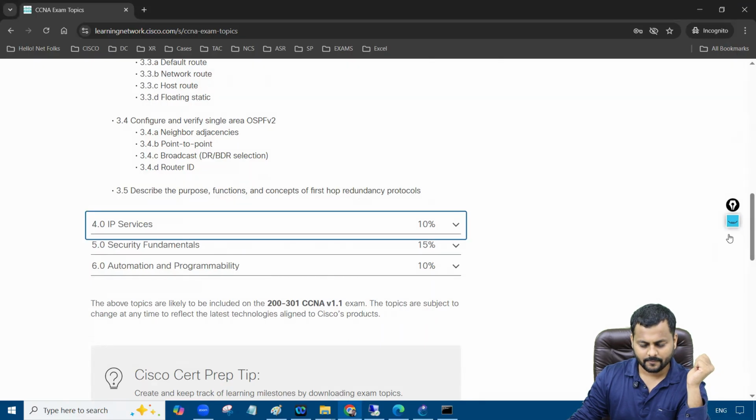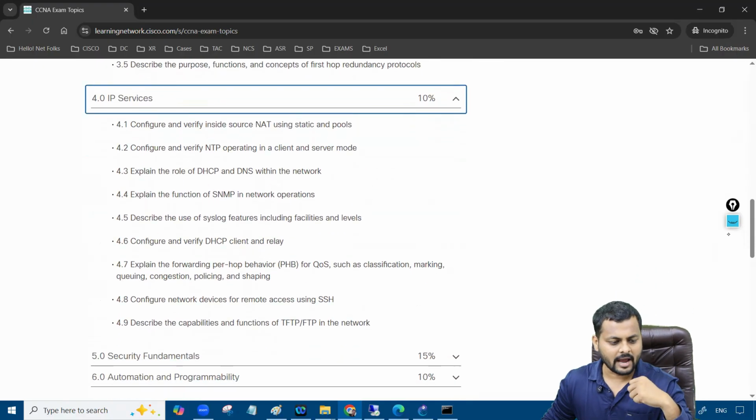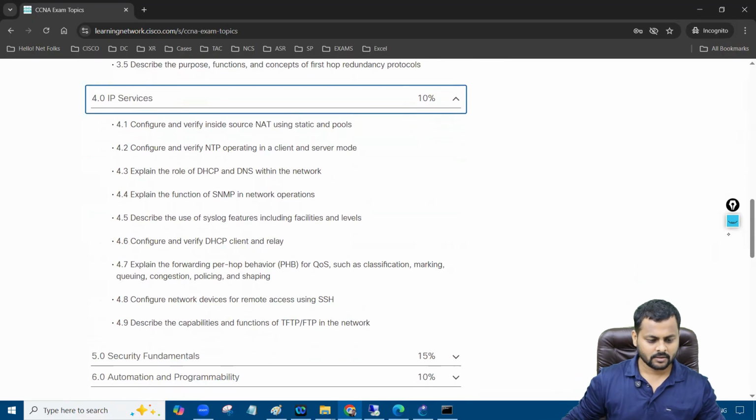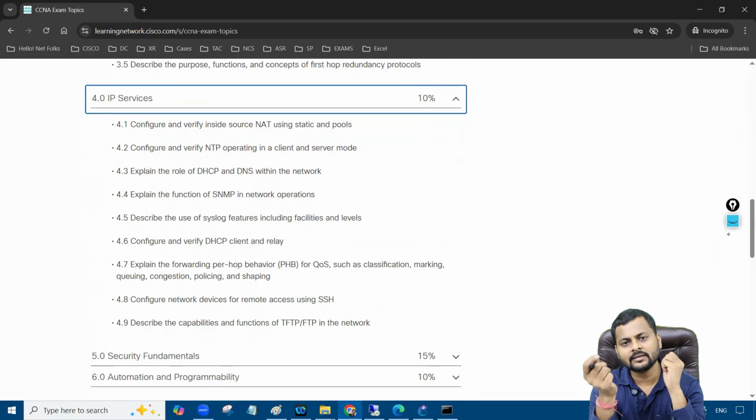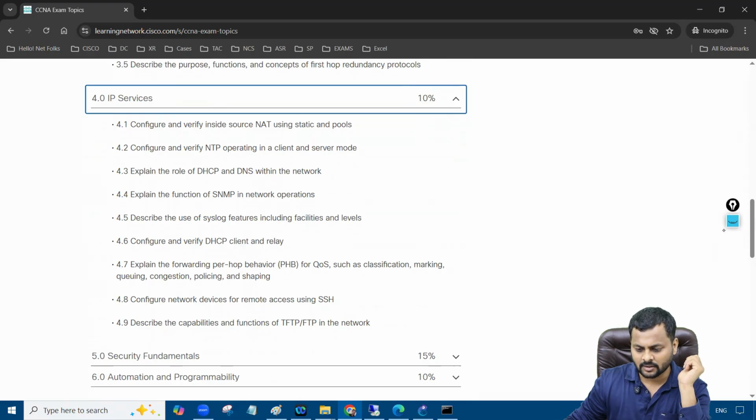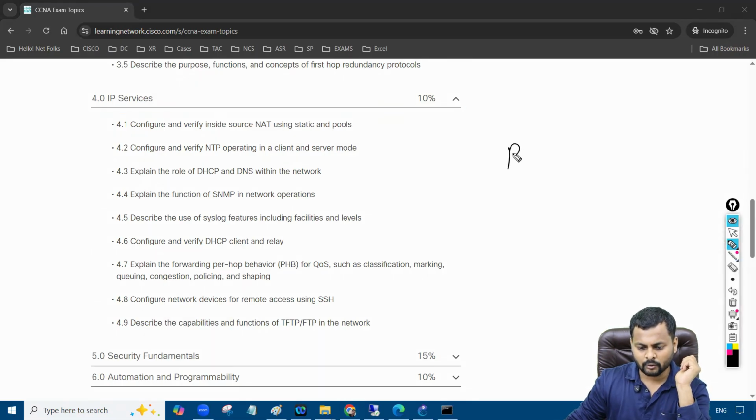Then we have our IP services, right? As the name itself says, these are services that you can enable on the router side. You can also enable them on the switch side as well, depending on what kind of services you are using. For example, NAT is an amazing thing, right? For IPv4, if you have a private network and the private network wants to reach the internet, in that case you need NAT. So NAT is a feature that you are going to enable on the router side.